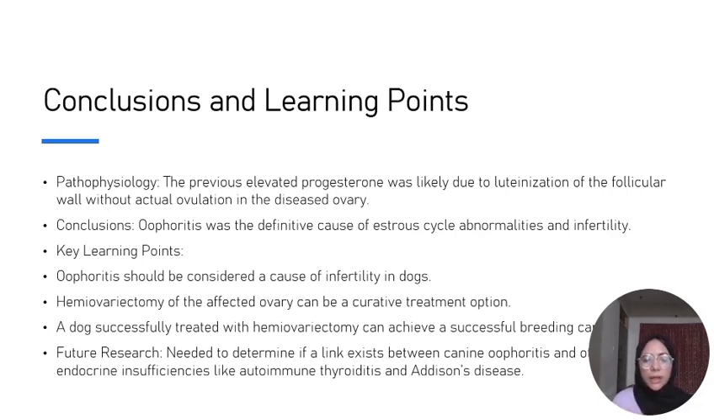The key learning points in this case study are that oophoritis can be considered a major cause of infertility in dogs, and for the treatment option, hemiovariectomy can be a curative option, and it does not affect the breeding career of the dog. Future research can be done in determining the link between oophoritis and autoimmune disease or Addison's disease.